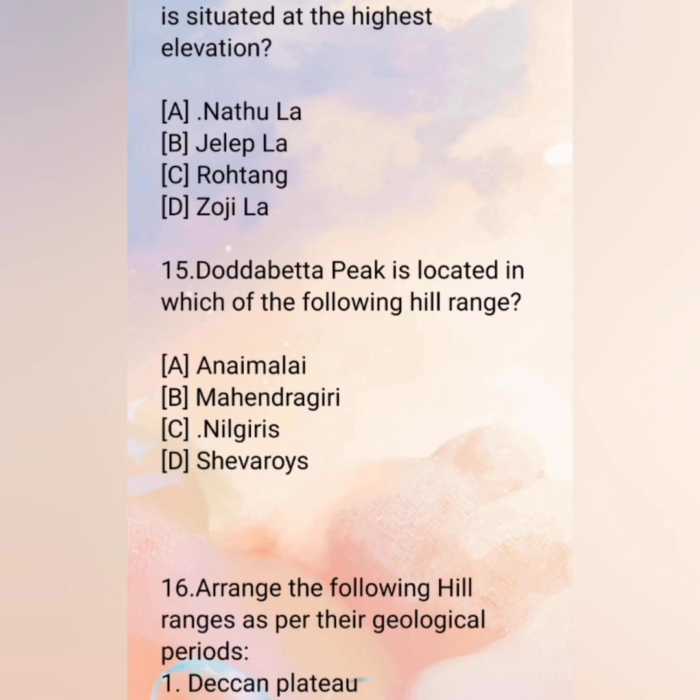15. Doddabetta Peak is located in which of the following hill ranges? A. Anaimalai, B. Mahendragiri, C. Nilgiris, D. Shevaroys. The correct answer is C. Nilgiris.